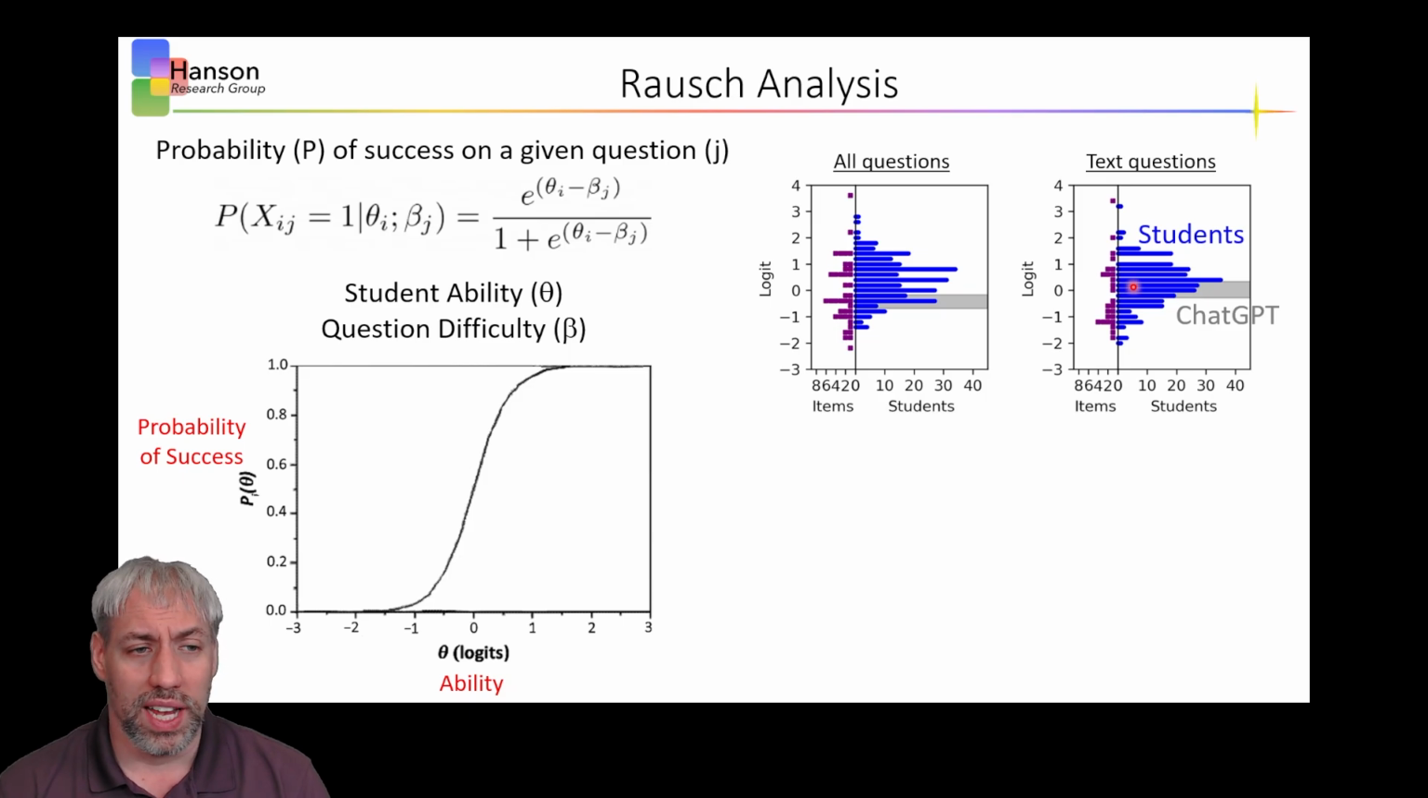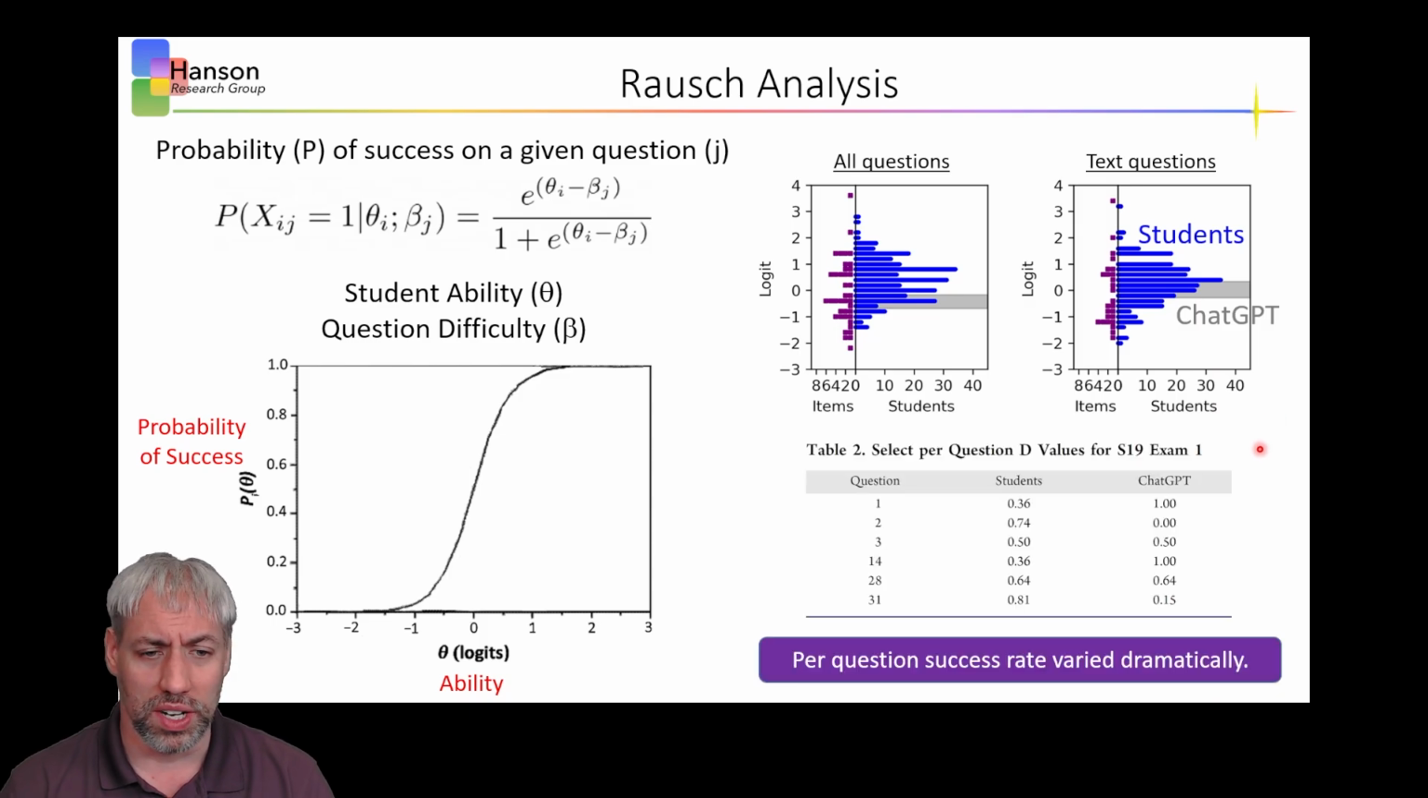The take-home is we can't just use the ability of ChatGPT to determine success rates. And so what we looked at next was per question outcomes. It was really interesting because sometimes ChatGPT does way better than students, for example, question 1, whereas question 2, ChatGPT gets completely wrong and students have a 75% success rate. And so what this basically told us is ChatGPT, despite getting an average score similar to students, is not behaving like a student on an exam.